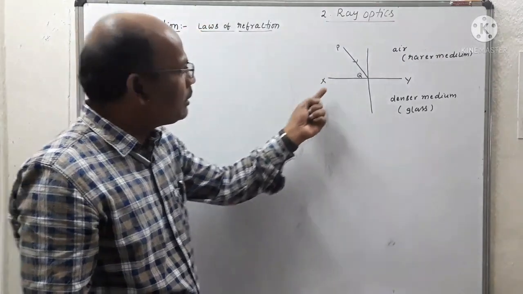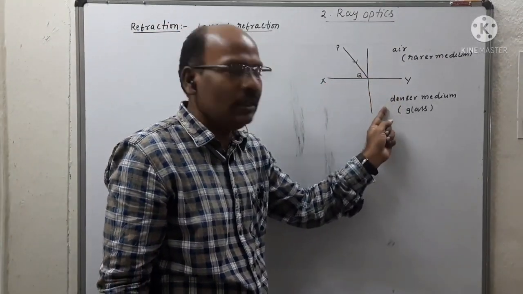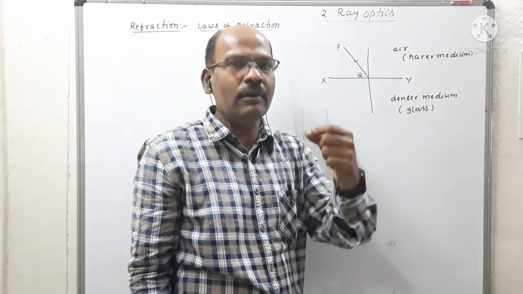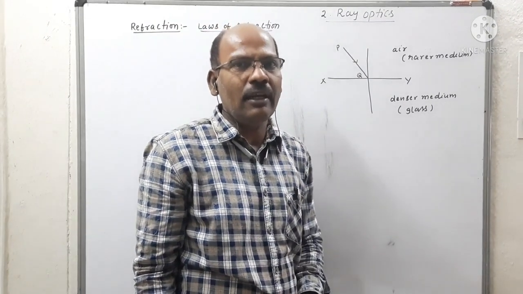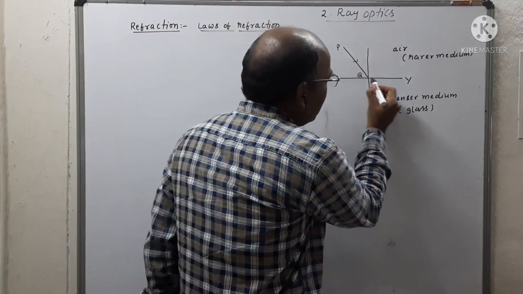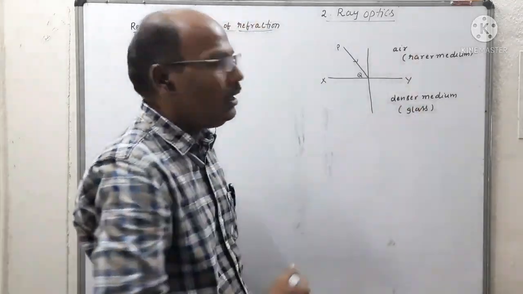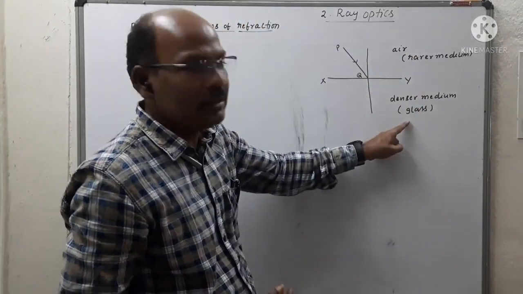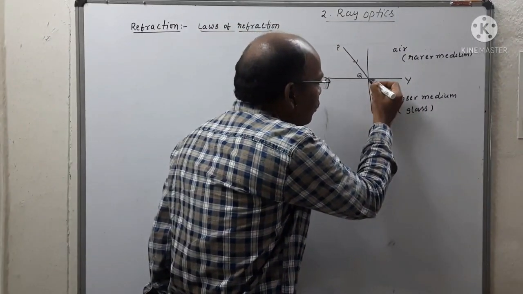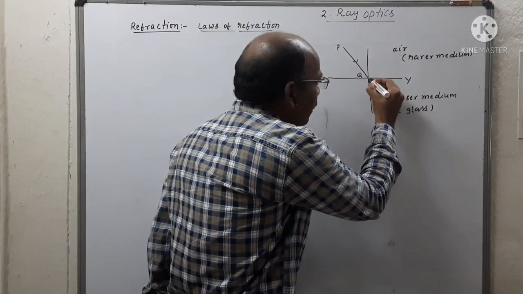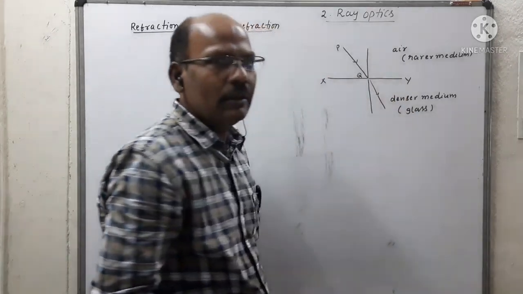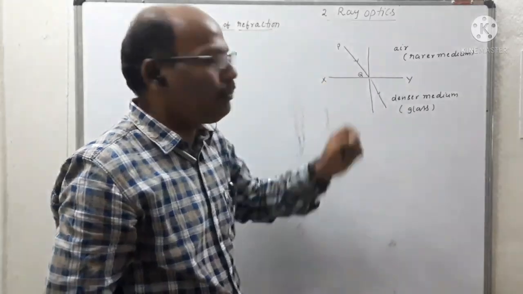When light travels from one medium to another medium, as when a pencil is dipped into a glass container filled with water, at the separation of two media, XY, that is rarer and denser medium, the ray passing into the denser medium is slightly bending from its original path.